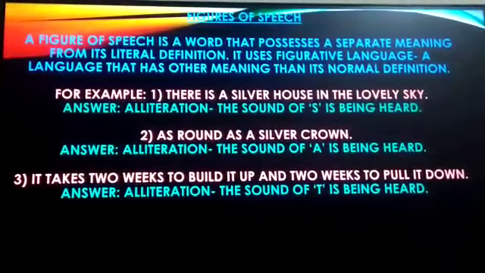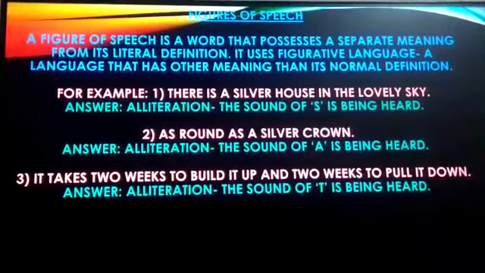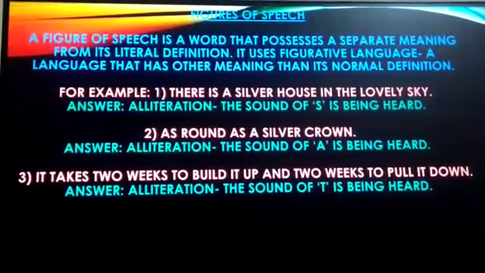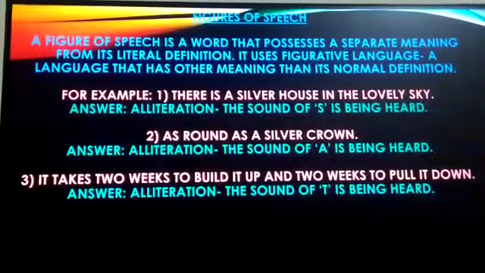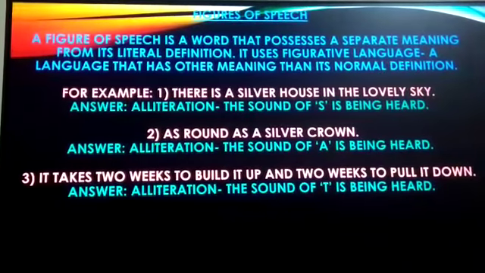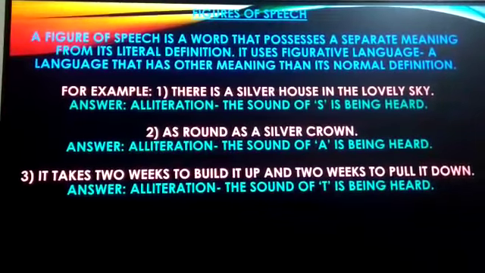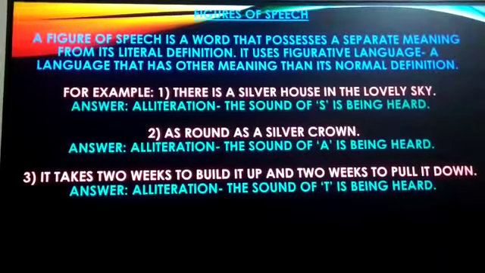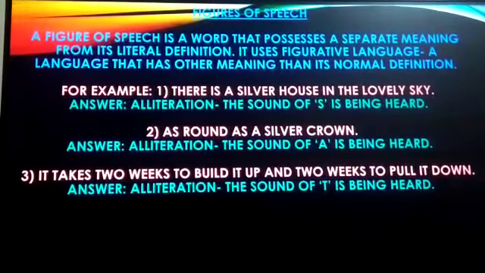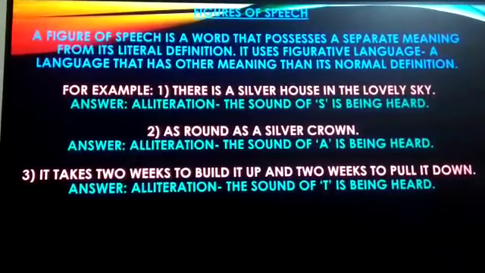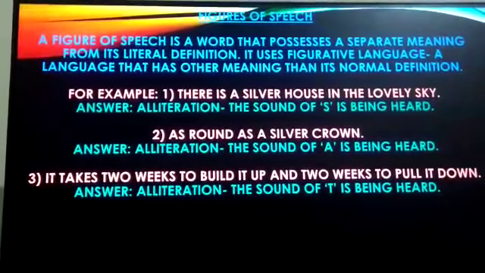In the first example, we can see that the sound of S is being heard. Silver house, sky. So the sound of S is being heard when we read that line. So when the sound of S is being heard, it is called as alliteration. Second example, as round as a silver crown. Here again we can see that the sound of A is being heard, as round as a. So it is called as alliteration figure of speech.